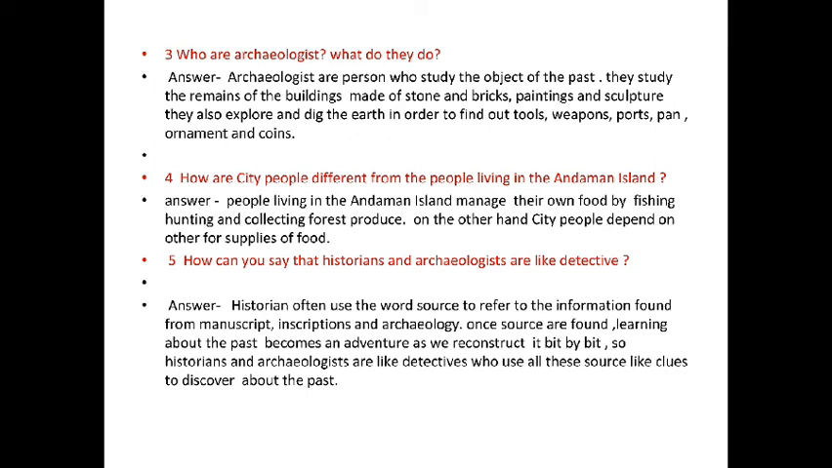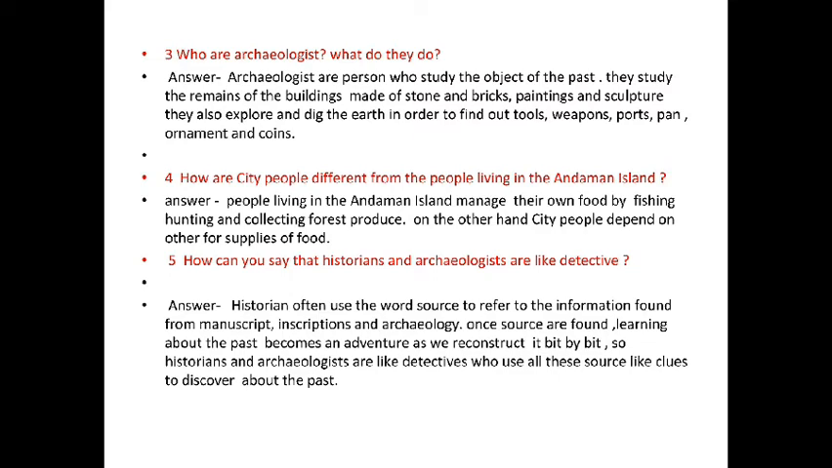Question number 3. Who are archaeologists? What do they do? And the answer is, archaeologists are persons who study the object of the past. They study the remains of the buildings made of stone and bricks, paintings, and sculpture. They also explore and dig the earth in order to find out tools, weapons, pots, pans, ornaments, and coins.